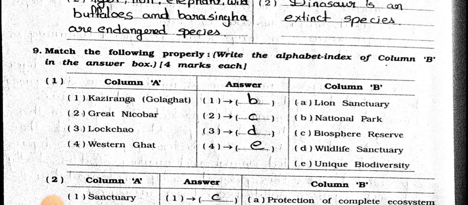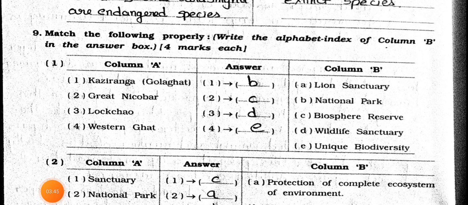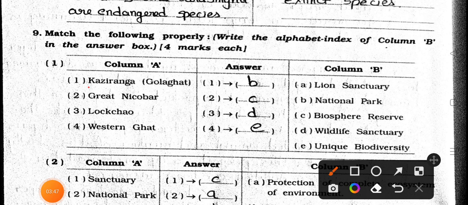Now see the main 9. Match the following properties. Write the alphabet index of column B in the answer box. 4 marks each. First of all, we will see the column A. Kaziranga, Golaghat. Number 2, Great Nicobar. Number 3, Lokhchau. Number 4, Western Ghat. And in column B, A. Lion Sanctuary, B. National Park, C. Biosphere Reserve, D. Wildlife Sanctuary, and E. Unique Biodiversity.